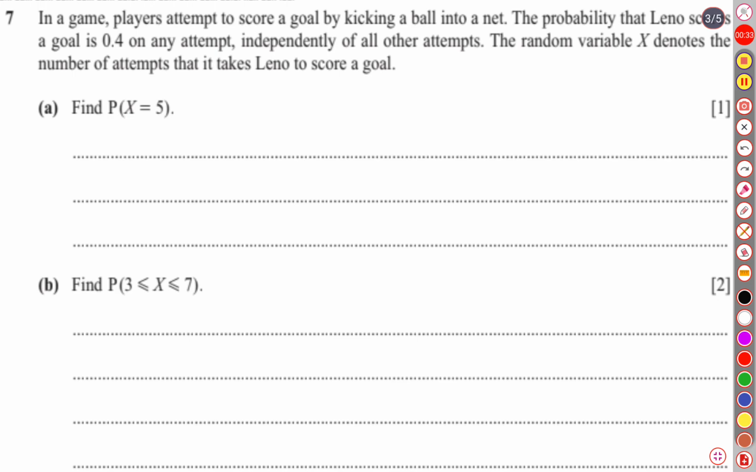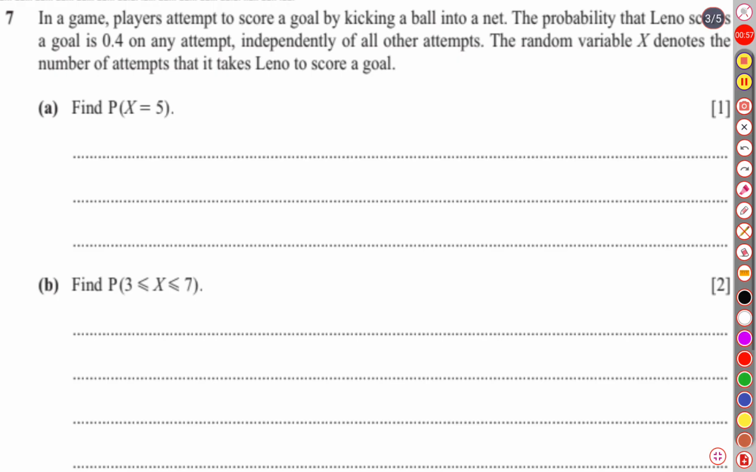That means Lino took 5 attempts to score the first goal, which indicates that it's a geometric distribution, because whenever he scores a goal, the experiment is over. When success is attained for the first time, or the word "until" is written in the question, it indicates a geometric distribution, because whenever someone succeeds, the experiment is over. So let us start our solution.